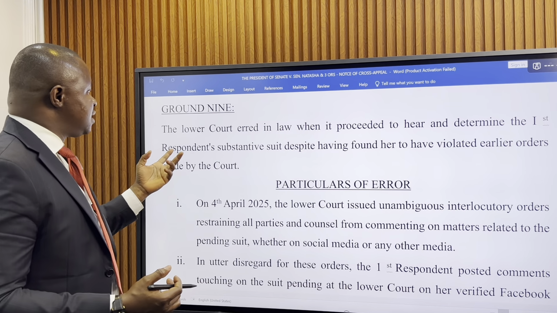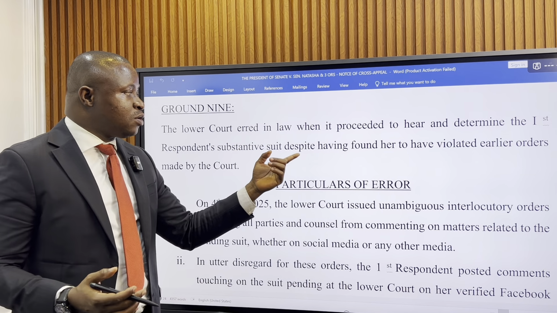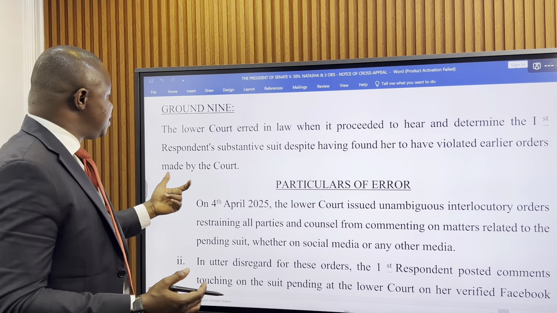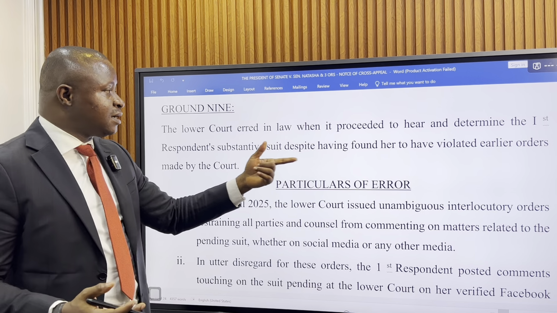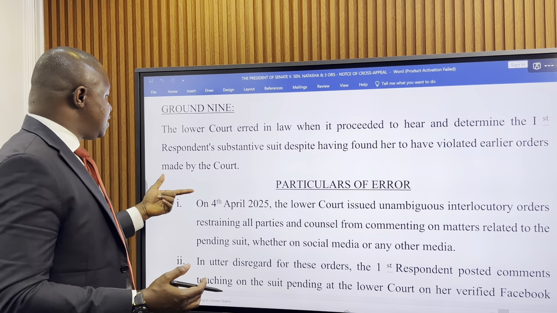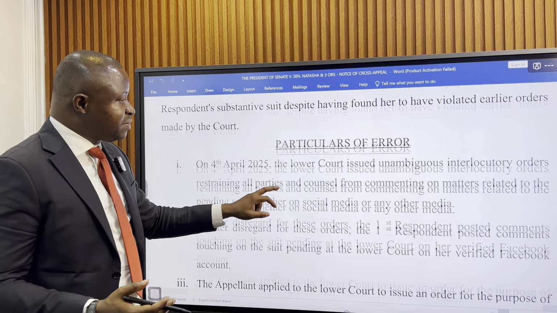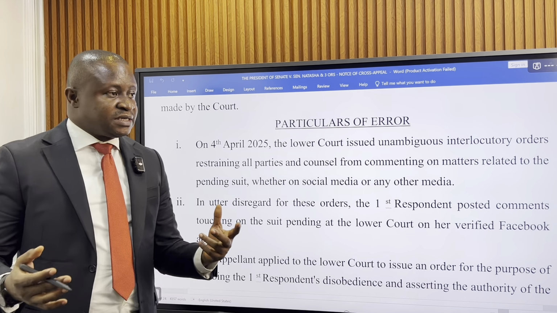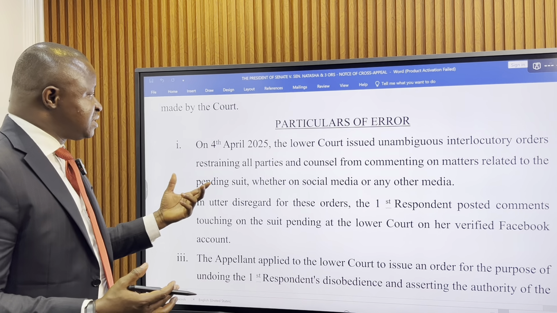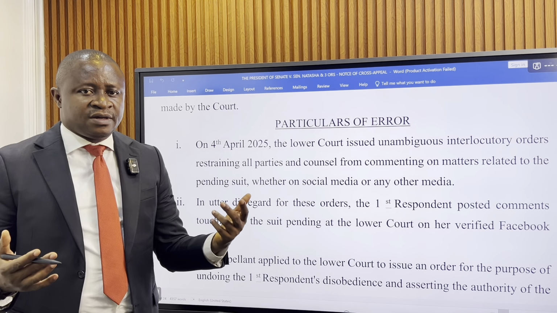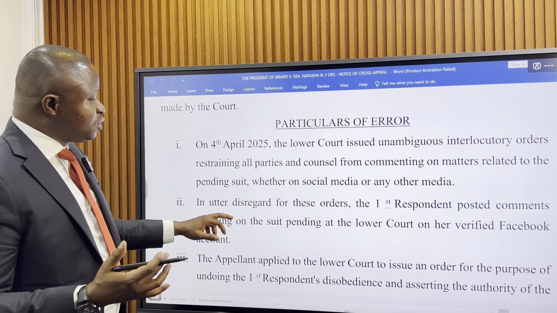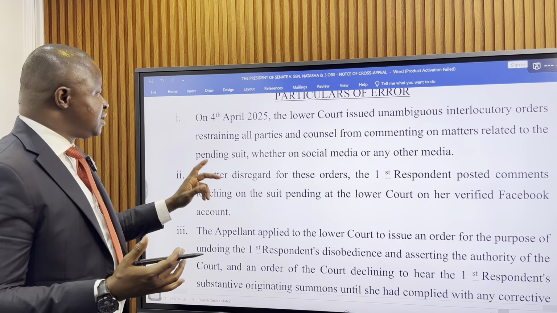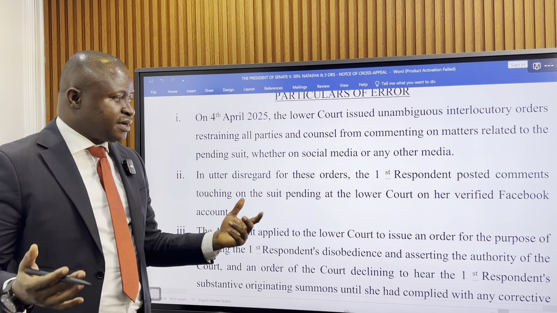Ground number 9: the lower court erred in law when it proceeded to hear and determine Natasha's substantive suit, despite having found her to have violated earlier orders made by the court. Now, in the particulars here, the Senate, through its lawyers, is basically saying that the court had warned that no party should do anything on social media while the matter is pending.